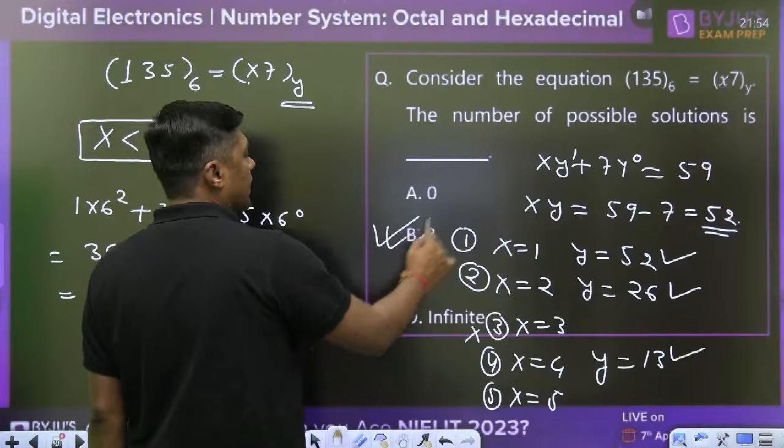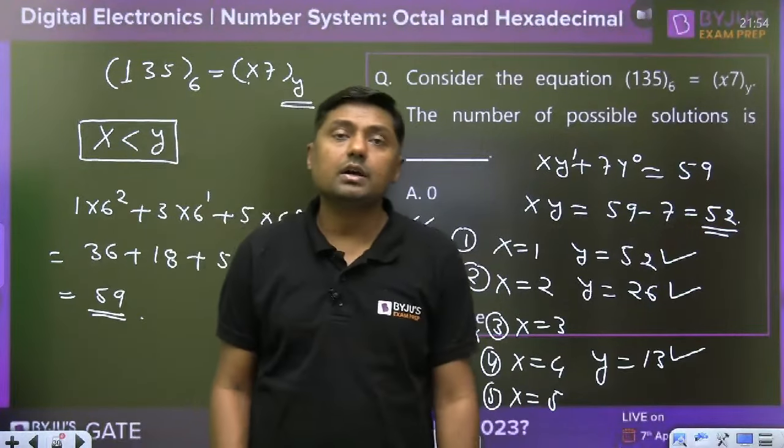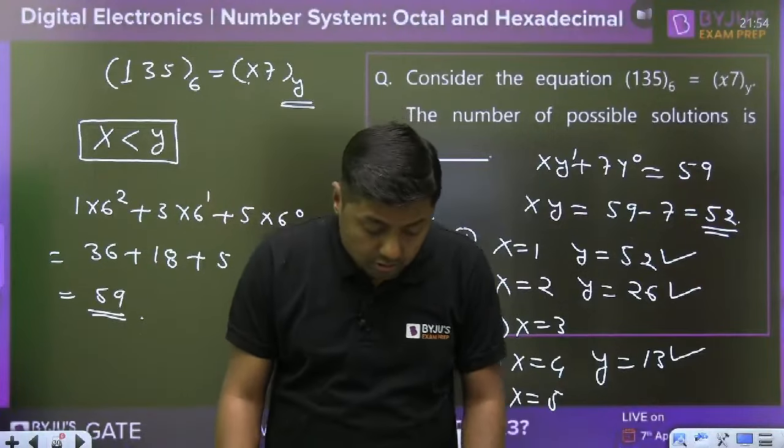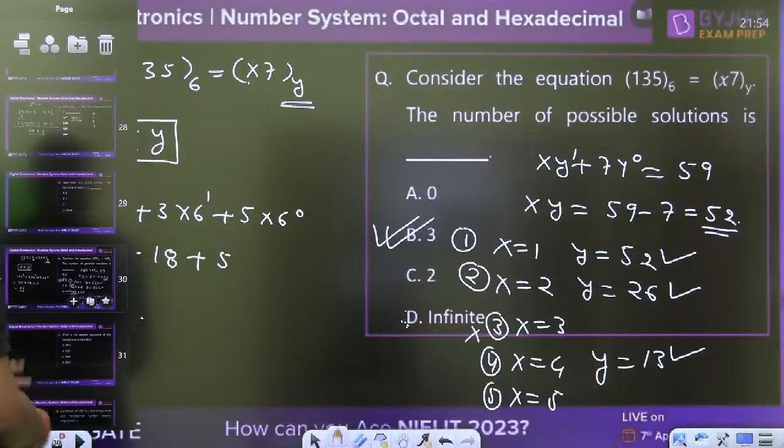So these are the 3 valid solutions, not infinite. Not infinite. So B is the correct answer for this question. So guys, try to solve this type of questions. You got the idea about the binary and hexadecimal.